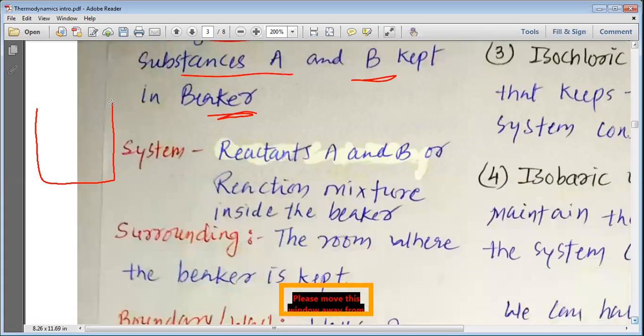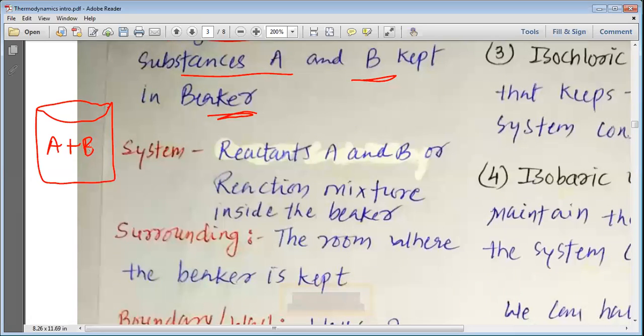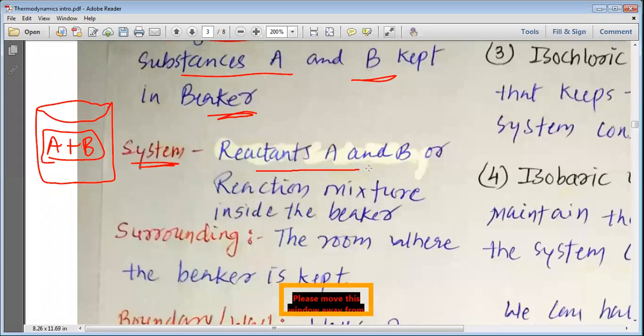This is your beaker, and in this beaker you have substance A plus B. These both are going to react. So what makes your system? Reactant A and reactant B, which are reacting, make your system, or the reaction mixture inside the beaker is your system.